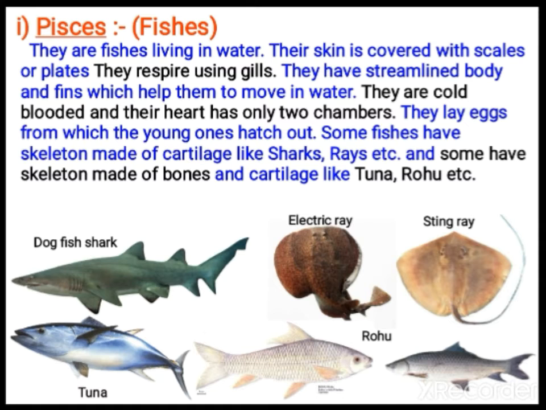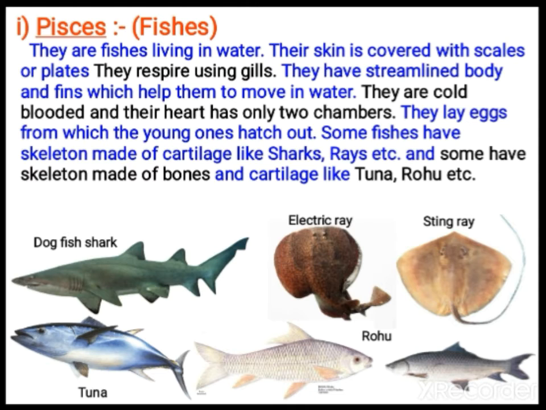You see your ear, you can bend it, and the nose tip. These are all made up of cartilage, a soft type of bone. When the skeleton is made up of cartilage, you call them cartilaginous fishes. Sharks and rays come under this category. When the skeleton is made up of bones, those organisms are known as bony fishes. So tuna, rohu and others come under bony fishes.